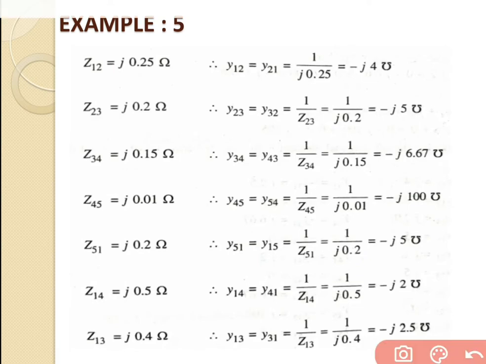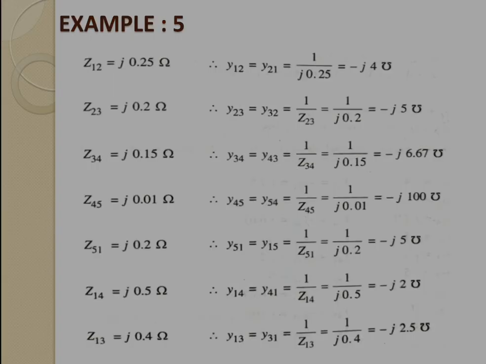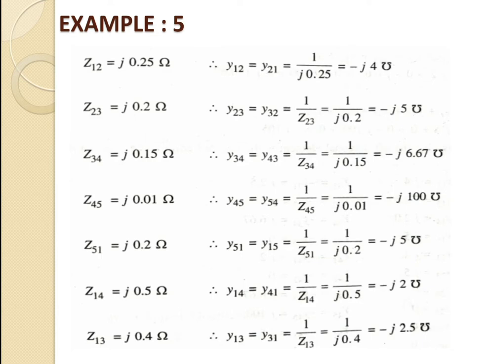So we will start with the first one, that is Z12. Z12 is given as J0.25 ohm inside the problem. So what will we write for Y12? Y12 is equal to Y21, because both the parameters are the same, but we have to make them negative. So Y12 is equal to Y21 is equal to 1 upon J0.25, and if we solve this equation we get J4 mho.